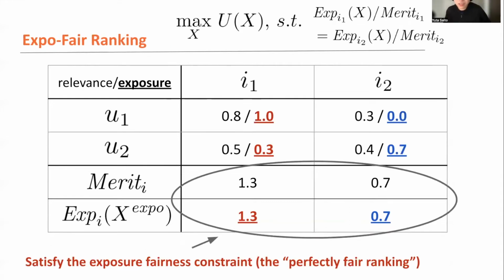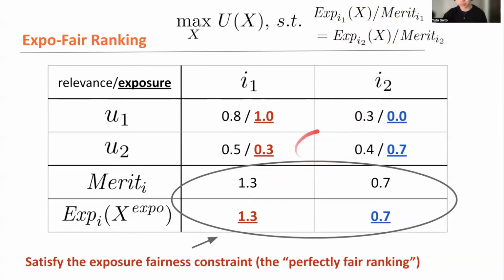So let's implement the very established, high level framework of exposure fairness. Here is the ranking led by the high level exposure fairness framework for exactly the same toy ranking problem. Exposure fair ranking suggests that we maximize user satisfaction, the conventional metric, but under the exposure fair framework, let's allocate exposure proportional to merit. And this is exposure fairness.